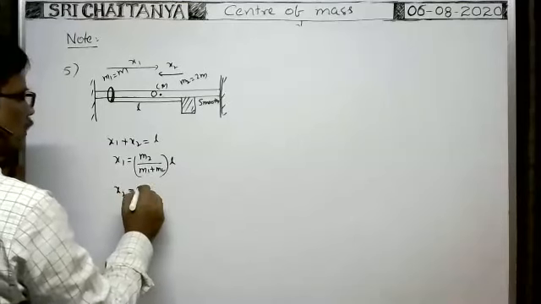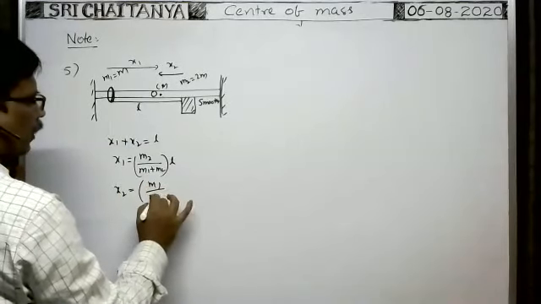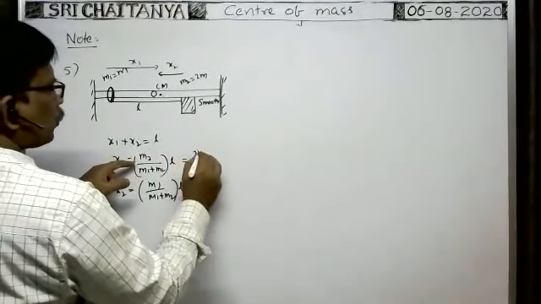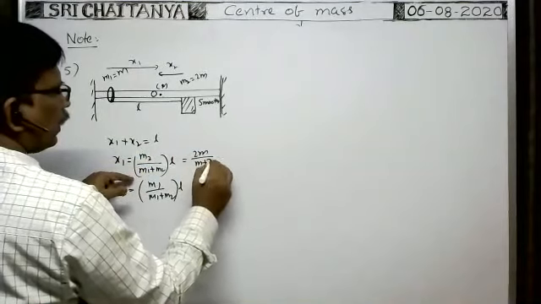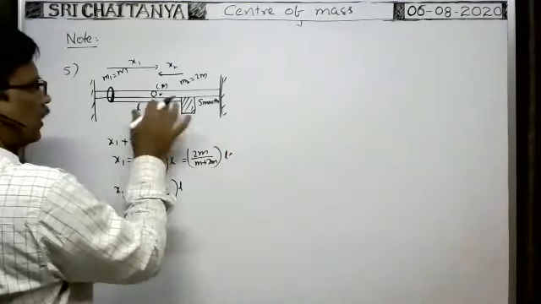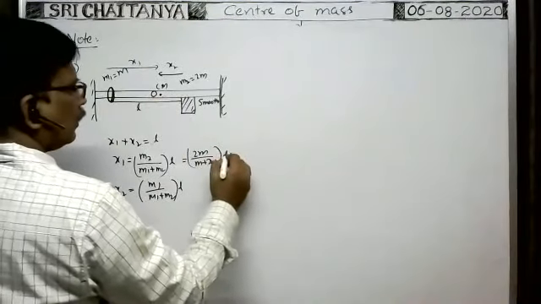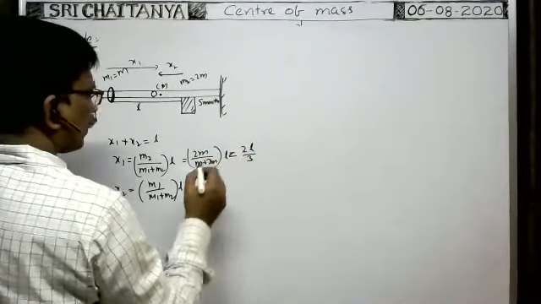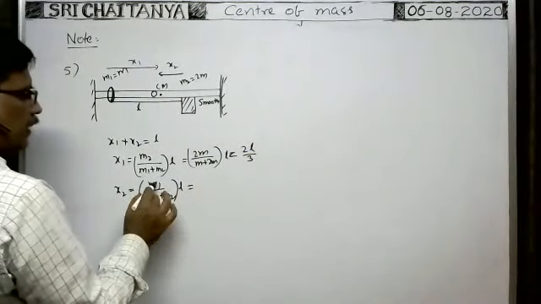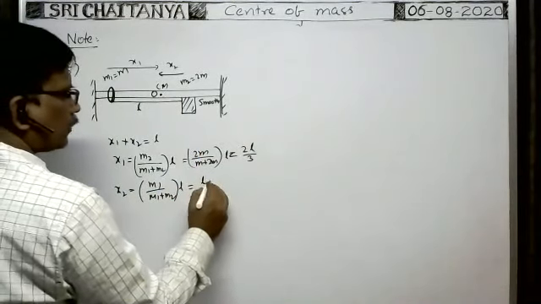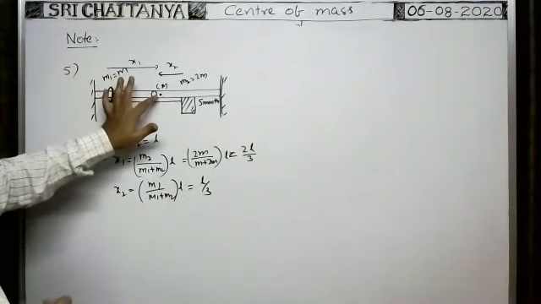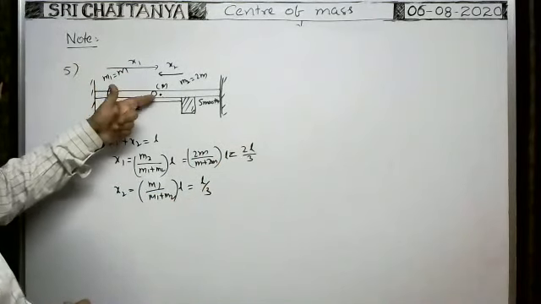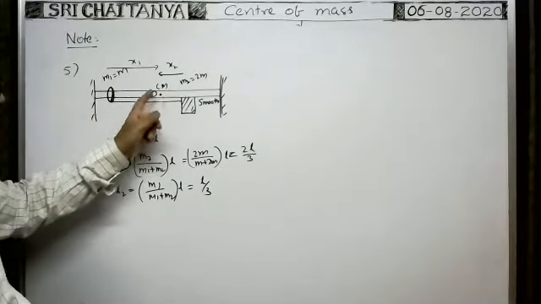Similarly, x2 is equal to m1 by m1 plus m2 into r. Substituting the data, m2 means 2m, by m1 plus m2 means m plus 2m, into L, where L is the length of the string between the ring and block. When you simplify, you get 2L by 3 and L by 3. So the center of mass lies at a distance 2L by 3 from the ring and L by 3 from the block.